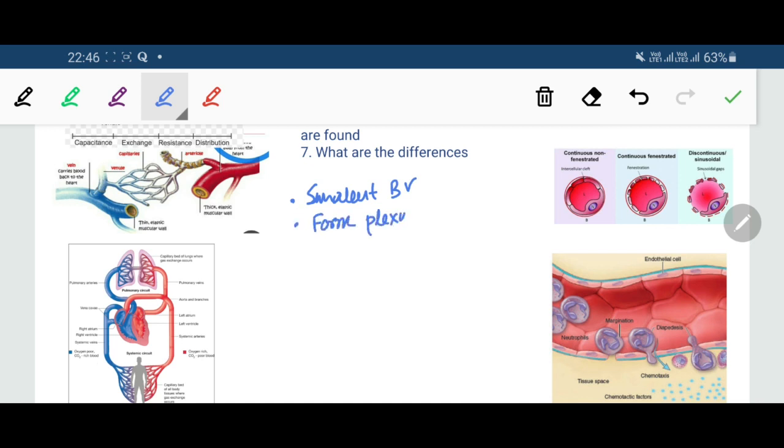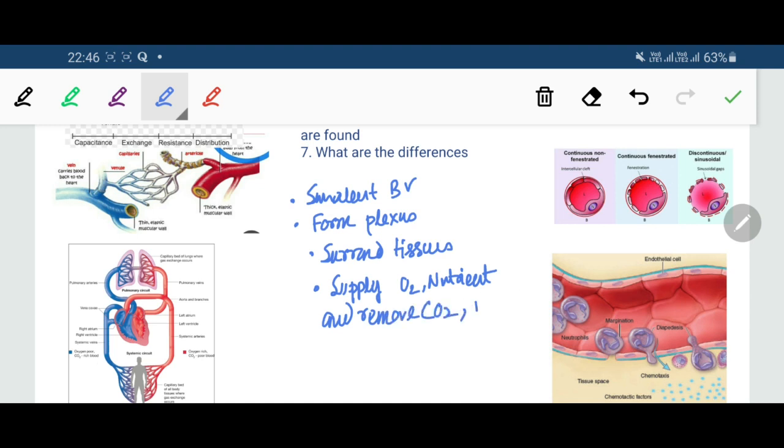These capillaries surround the tissues and supply the tissues with oxygen, nutrients and other important required materials, and remove CO2 and metabolites from the tissue.